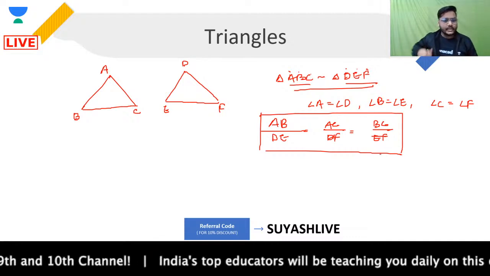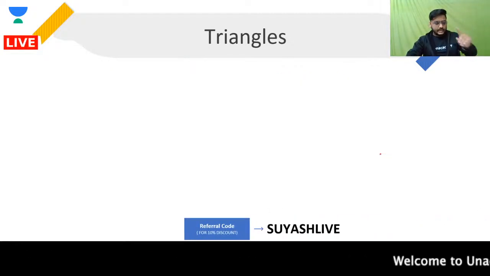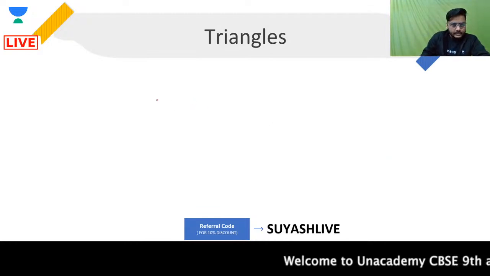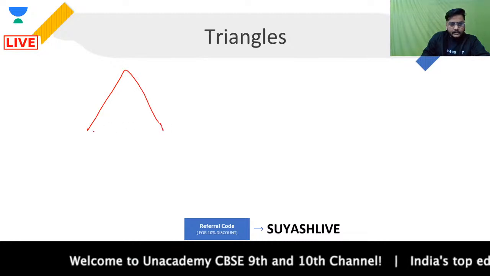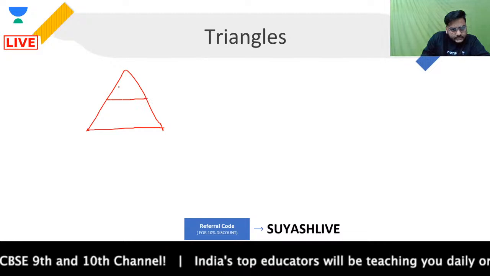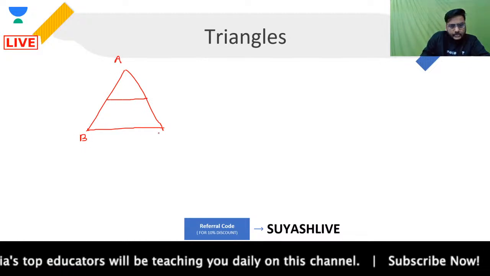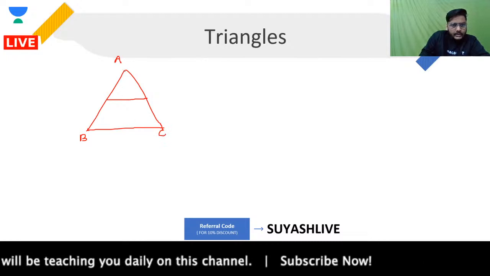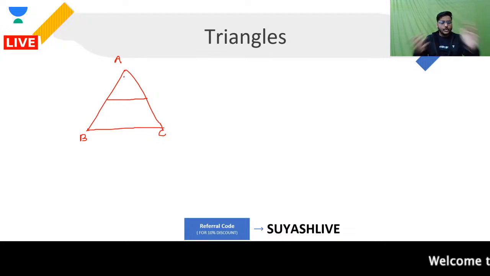Now this is one thing when we are talking about two separate triangles. If I get all these conditions in a single triangle, then I'll get something like this. Please focus over here. Let's assume this is the triangle that I'm having, and then I'm having a line over here. Let's say this is my ABC. From here we get the Thales theorem. You must have studied the midpoint theorem in class 9th; for that we talk about the Thales theorem in class 10, which is more wide.